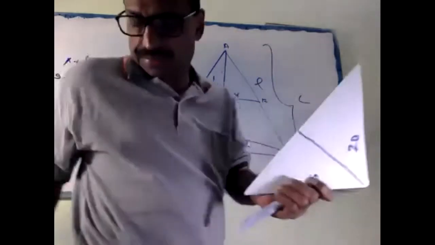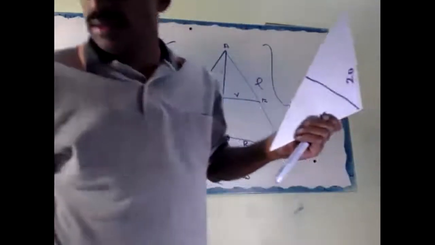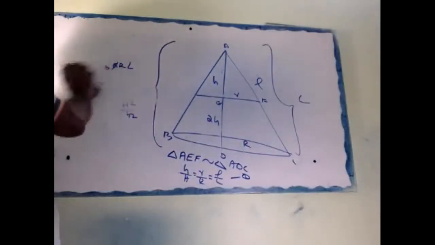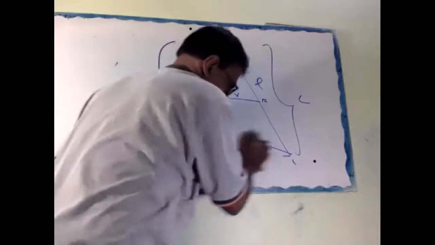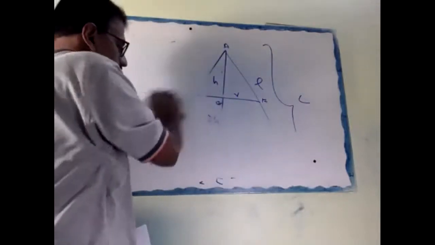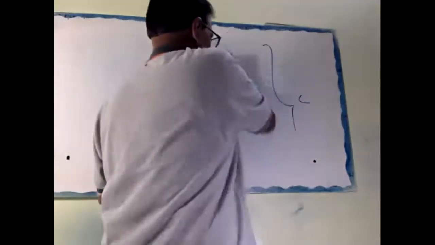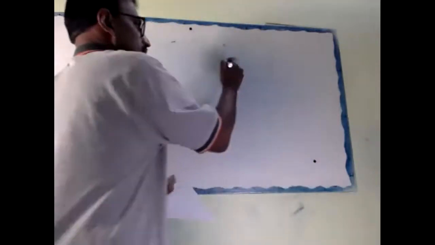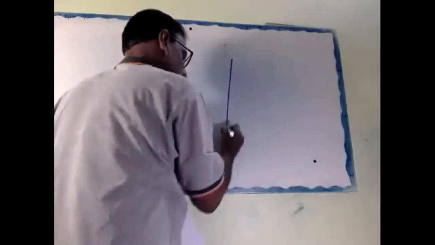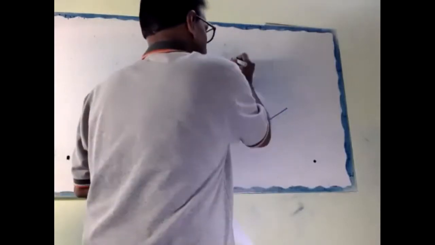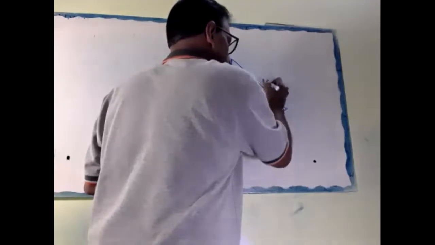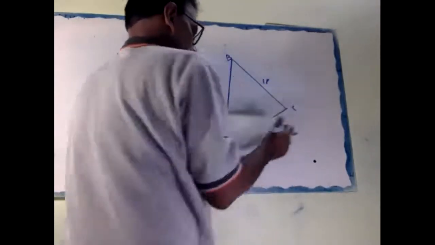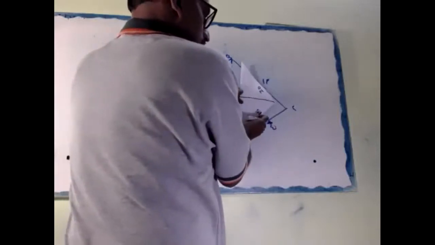Look here. This one is 15, 20. A, B, C. It looks like this, and it comes to here.